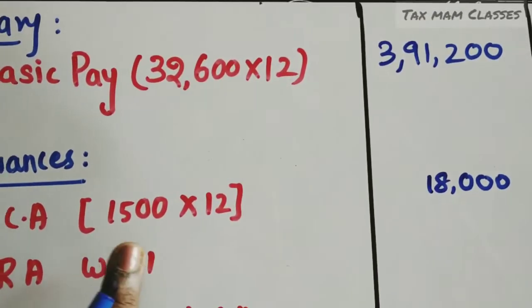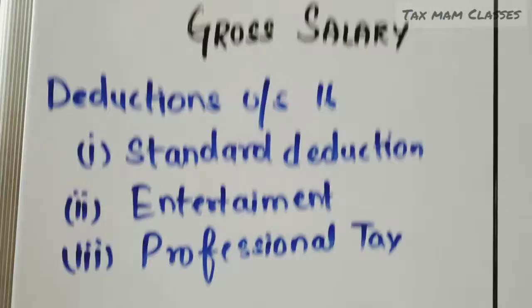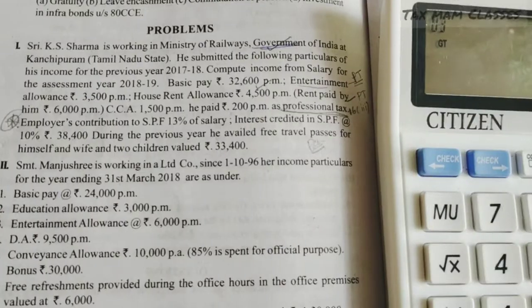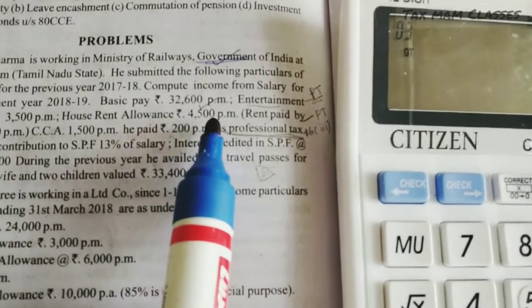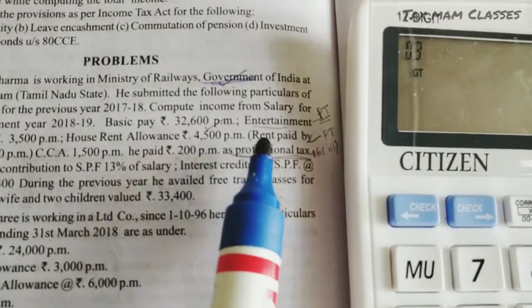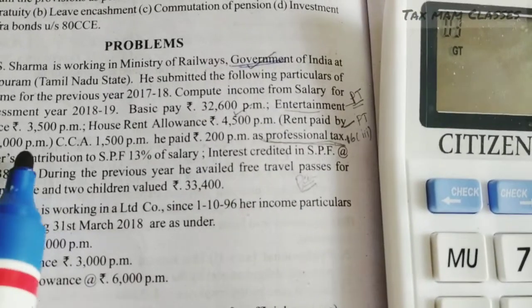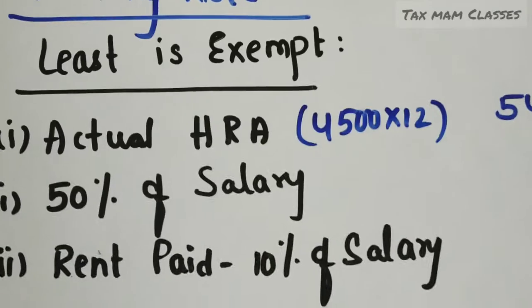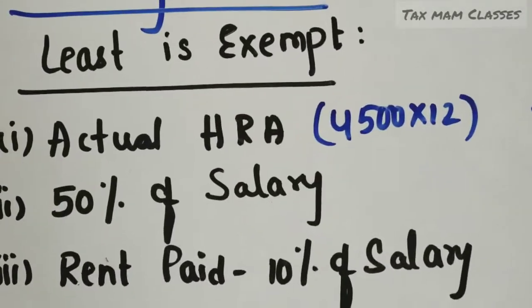And see, next we have HRA. We have to compute this HRA. Coming to the provisions, what is the first one? Actual HRA received. Let's see the question. What is the HRA received? See how much HRA we received. HRA 4,500 we received, and how much rent is paid by Mr. Sharma? 6,000 per month. So see the question. Let's do the provisions. I have taken the actual HRA 4,500 into 12, 54,000.